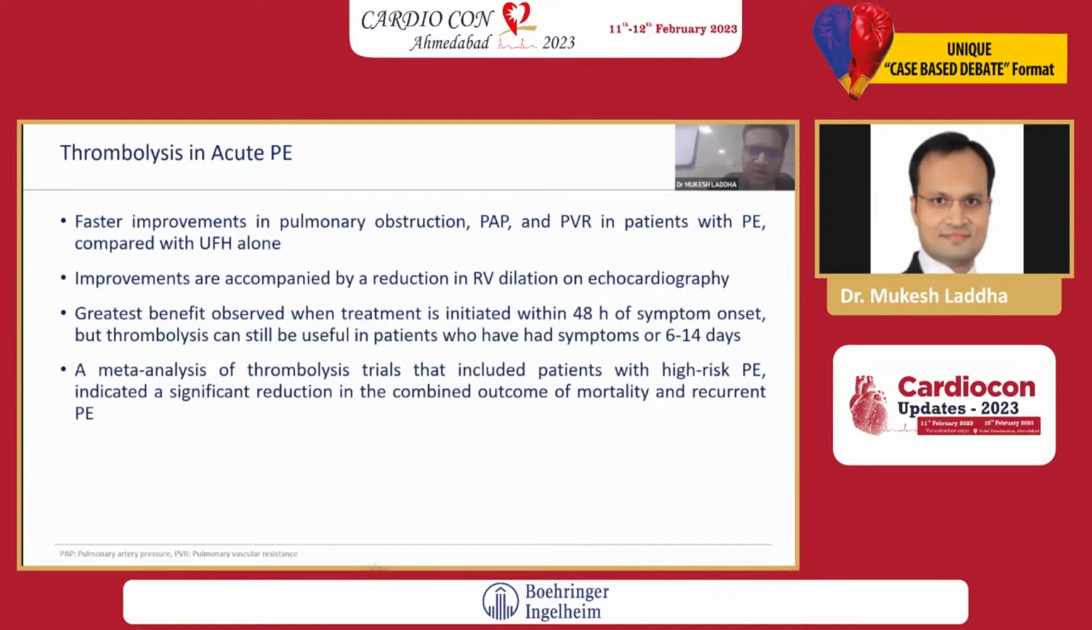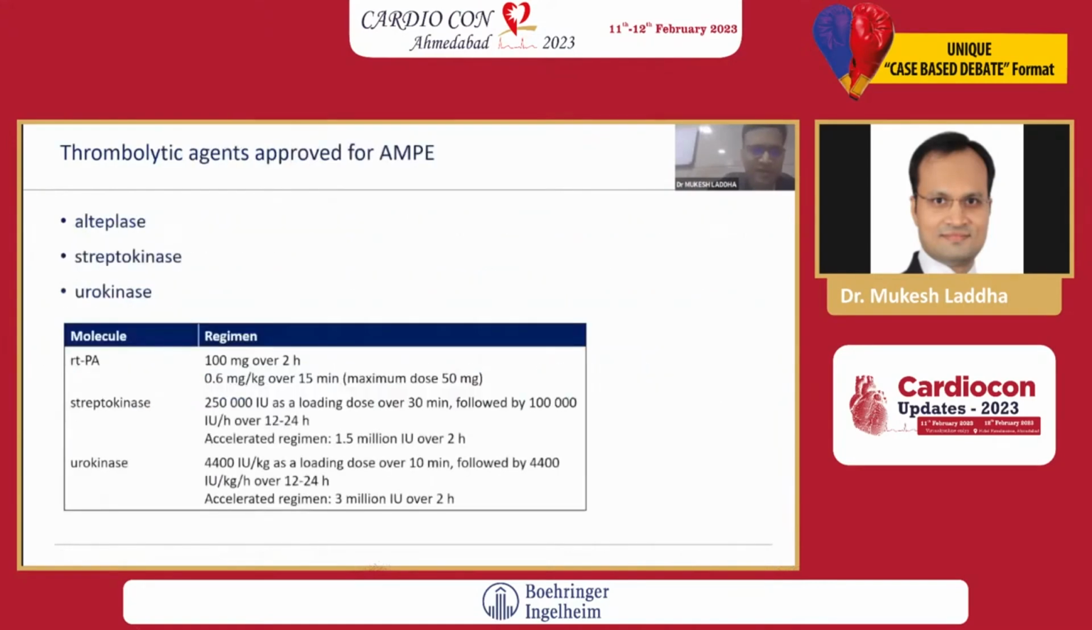Even though thrombolysis can be done up to 14 days. A meta-analysis of thrombolysis trials that included patients with high-risk PE indicated a significant reduction in the combined outcome of mortality and recurrent PE. Now, of the thrombolytic agents, only 3 agents are recommended: alteplase, streptokinase and urokinase.